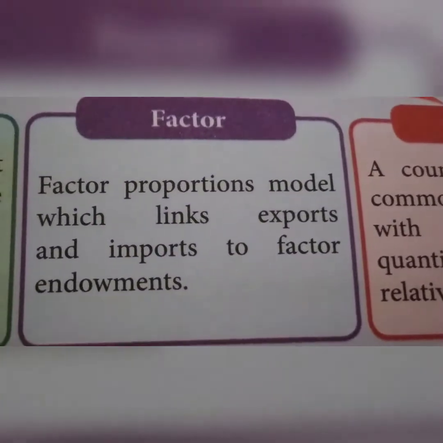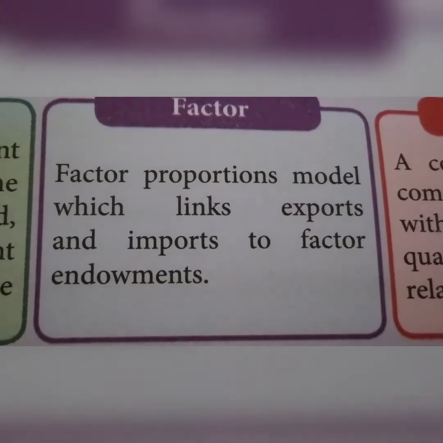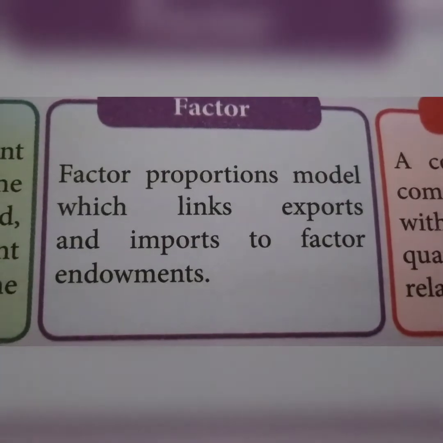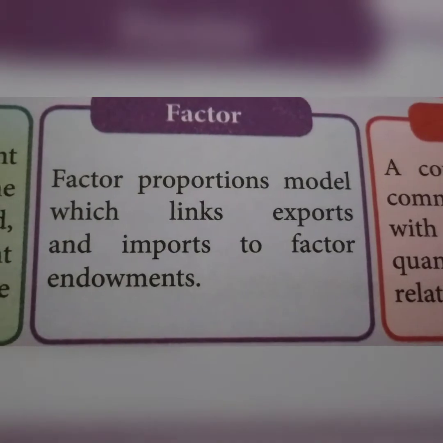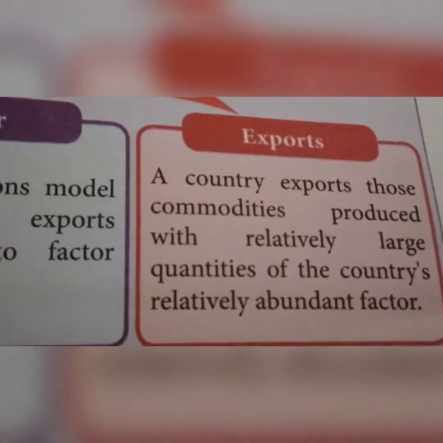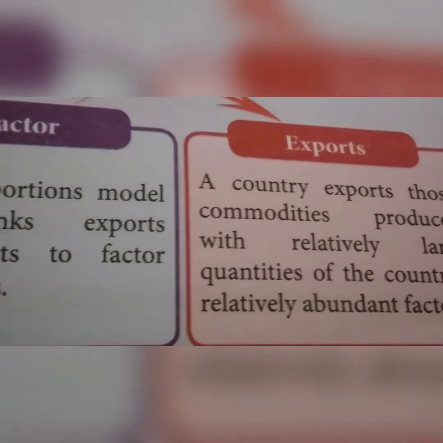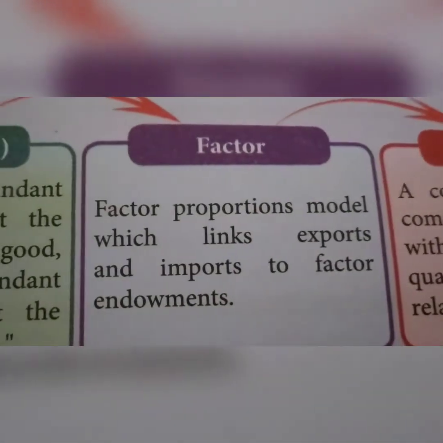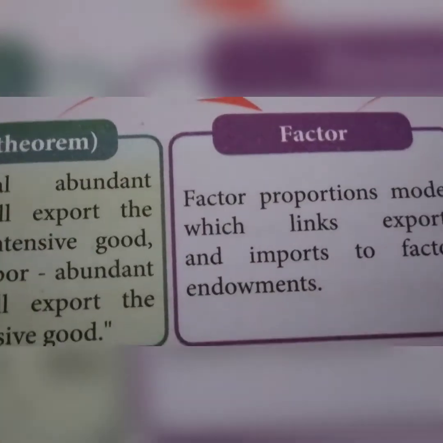Here we see capital intensive goods and labor intensive goods. The factor proportions model links exports and imports to the factor endowment. Here we are linking import and export. A country exports those commodities produced with a relatively large quantity of the country's relatively abundant factors. And then we see the illustration: supply of labor, supply of capital, and the capital labor ratio.